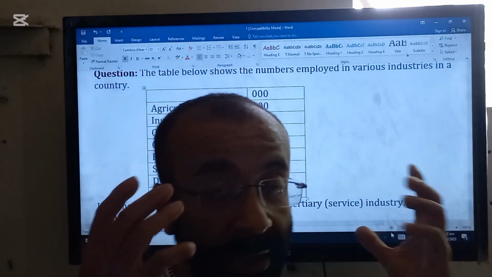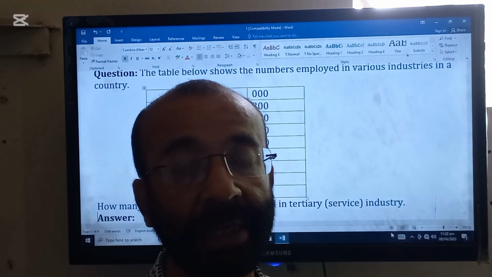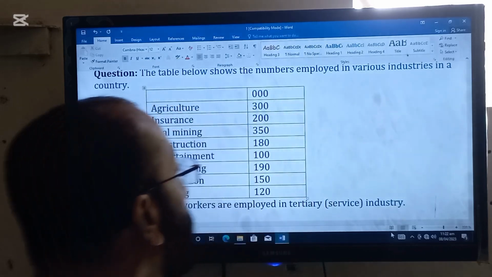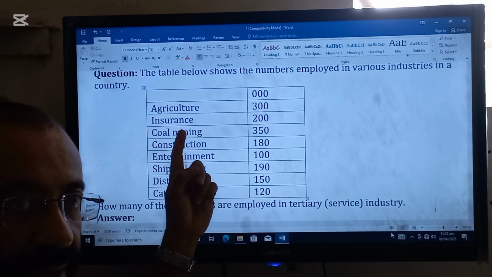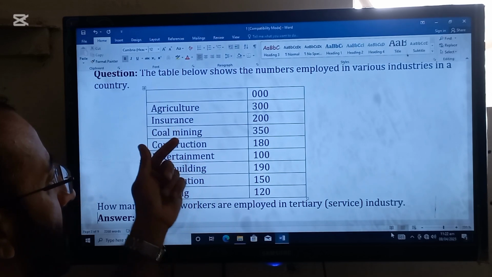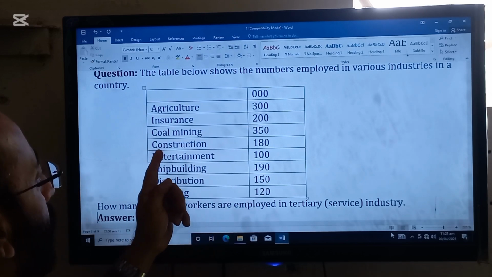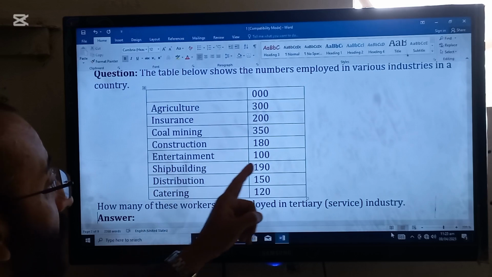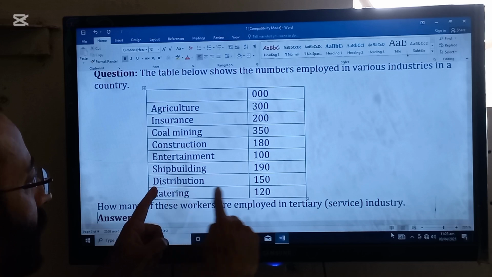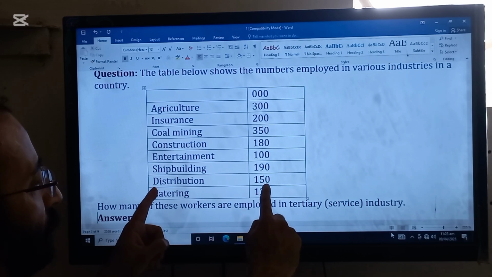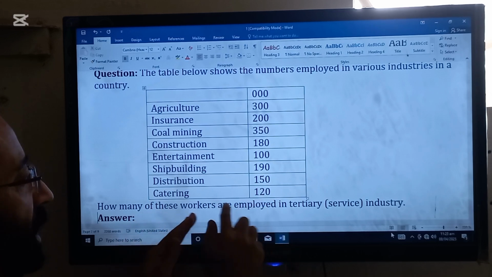First, our understanding should be clear about what the tertiary sector is. The tertiary sector is a sector which provides only services. Out of these, agriculture is not tertiary. Insurance is tertiary because an insurance company only provides services, so this number will be added. Construction is not tertiary. Entertainment is tertiary, so 200 plus 100 will be 300, then distribution 300 plus 450, and catering is also tertiary, so 450, 470 and 570 should be the answer.